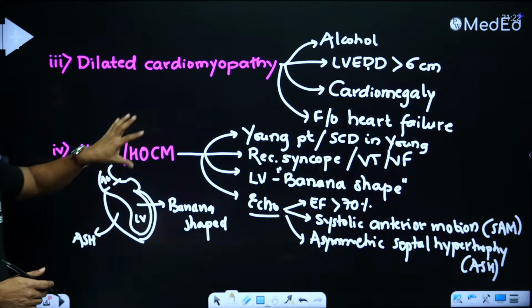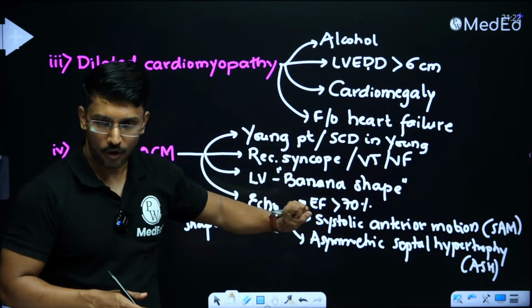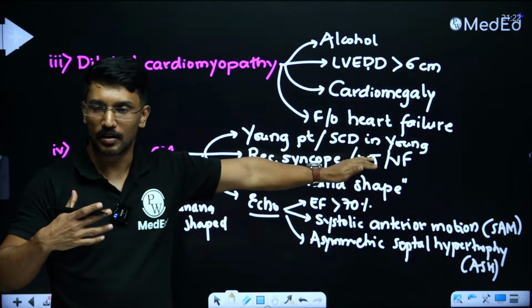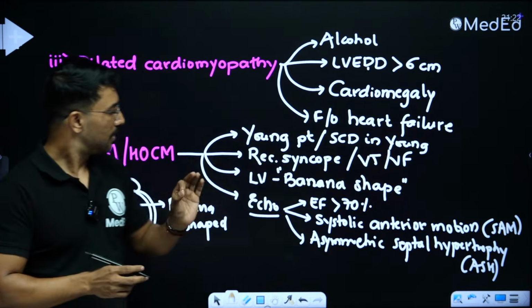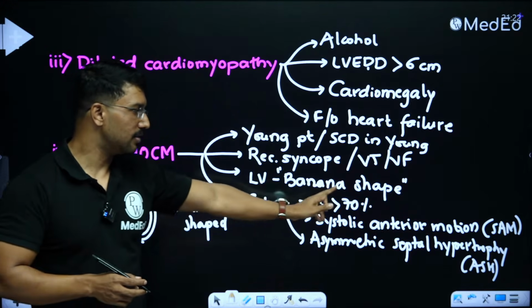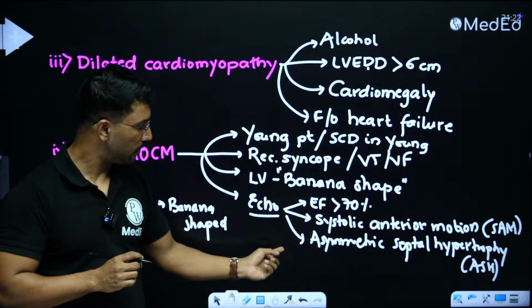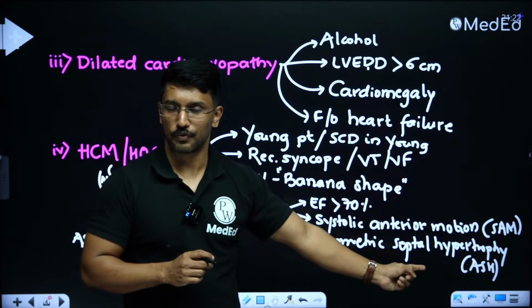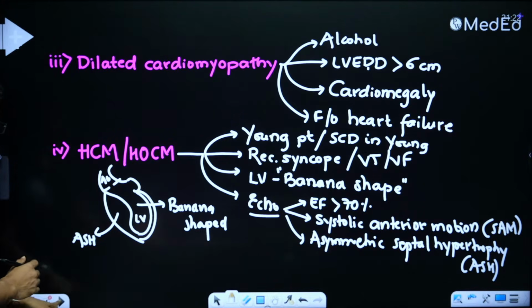Any question which is talking about either a young patient presenting with recurrent syncope, VT or VF, or a patient being investigated post-mortem for sudden cardiac death, where these observations are made: a banana-shaped left ventricle, or a systolic anterior motion of the mitral leaflet, or asymmetric septal hypertrophy, is talking about hypertrophic cardiomyopathy or HOCM.